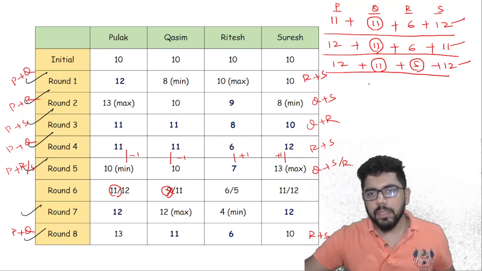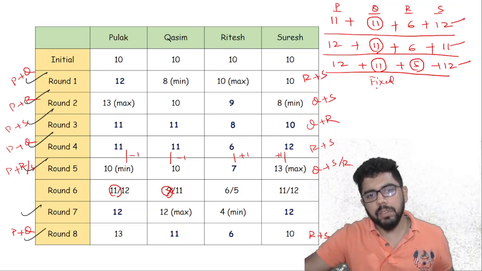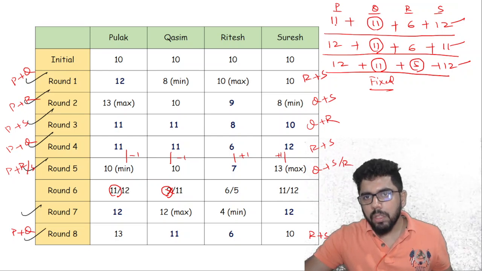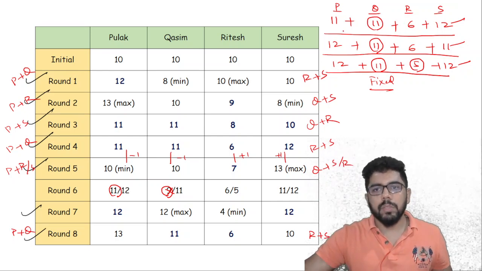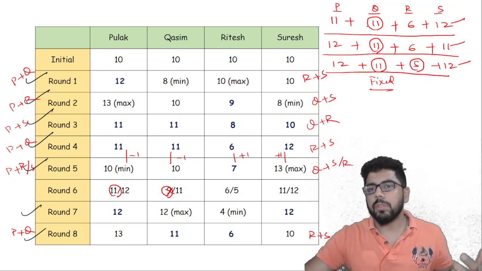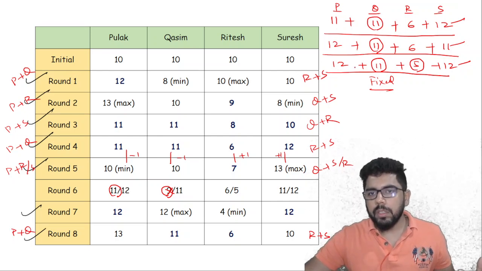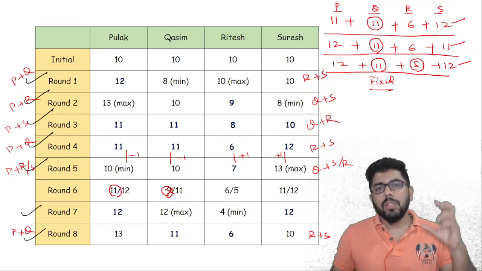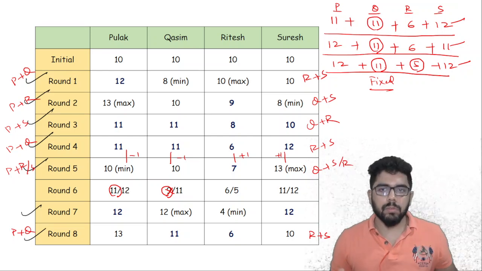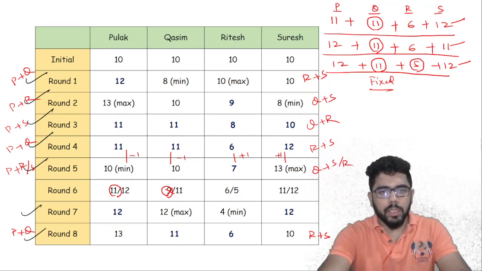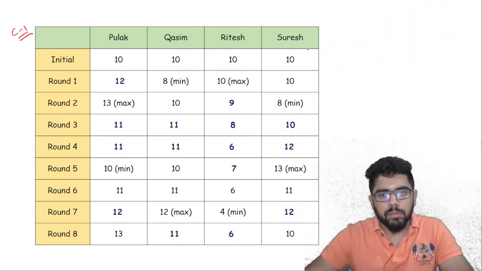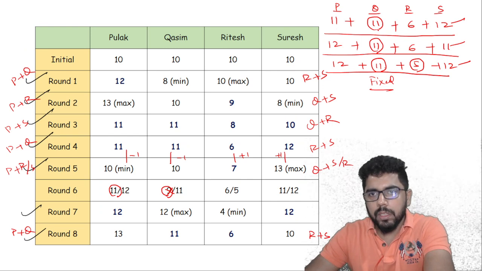Okay, Kasim is fixed. Kasim has to be 11. But then we have to look for Pulak, Ritesh and Suresh. These are the combinations: 11, 11, 6, 12 is one possibility. 12, 11, 6, 11. 12, 11, 5, 12. So 3 possibilities we are coming across, and we'll have to see which is possible and which is not possible. So let's take one case. Suppose first case, case 1. I'm taking the first case 11, 11.